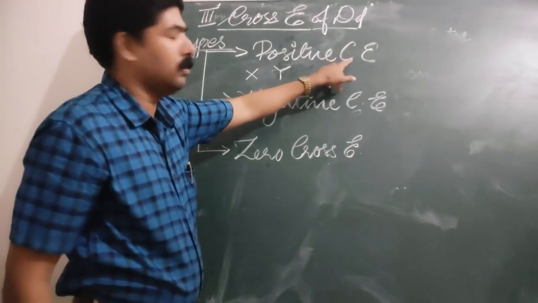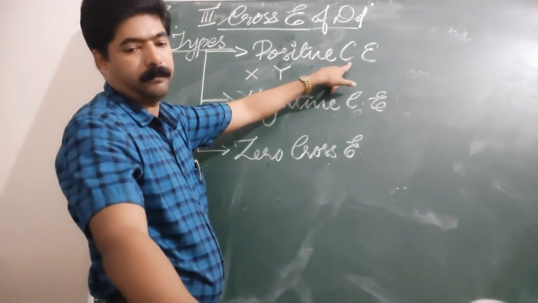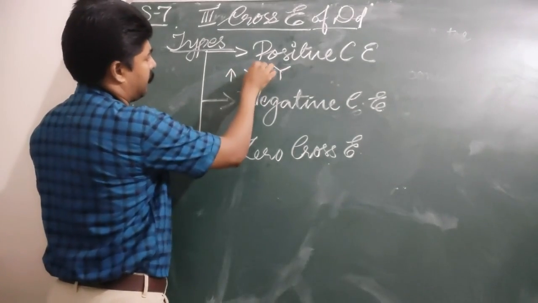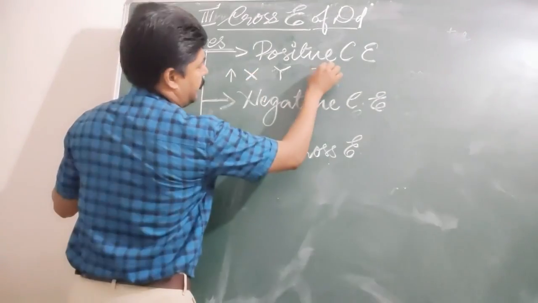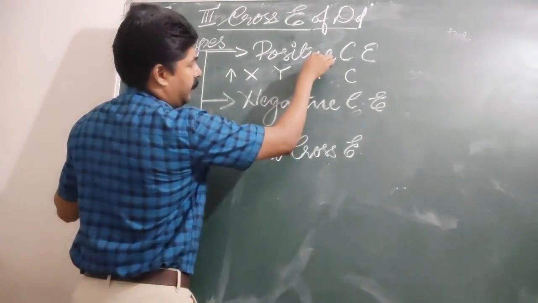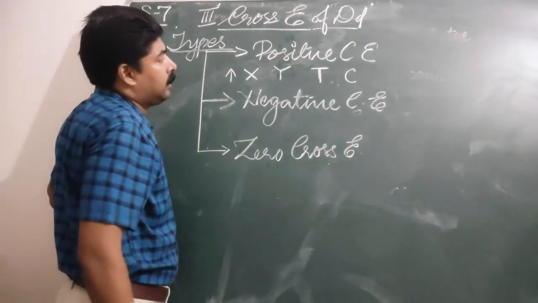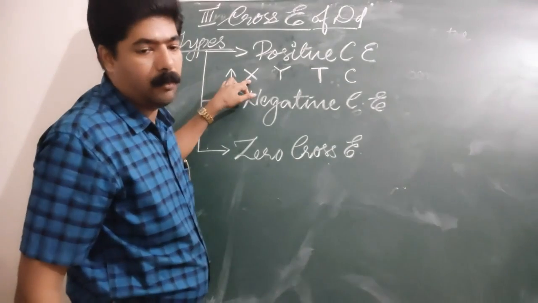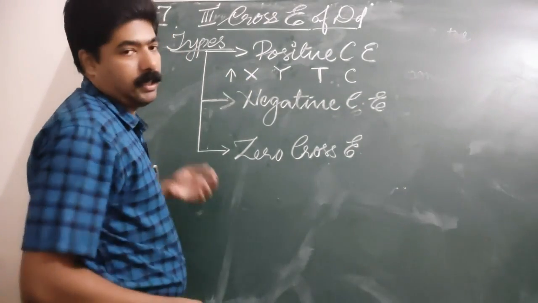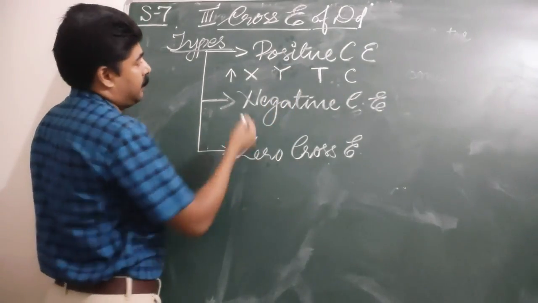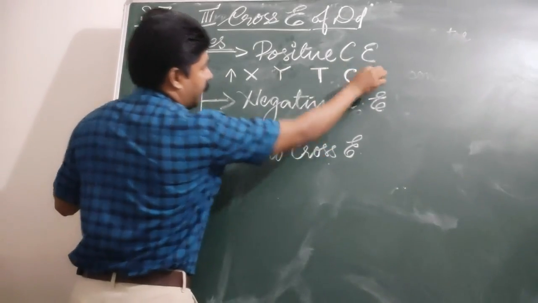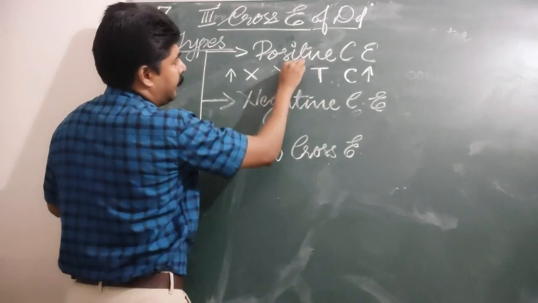Positive cross elasticity says that when the price of one commodity, say X, increases, in this case X is tea and Y is coffee. If the price of tea increases, what about the demand for coffee? It leads to an increase in the demand for the other commodity. When the price of X increases, the demand of Y increases.